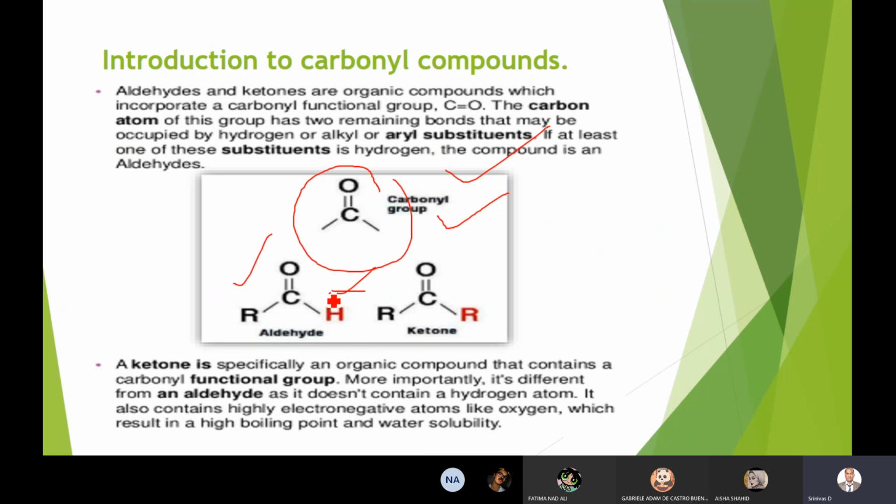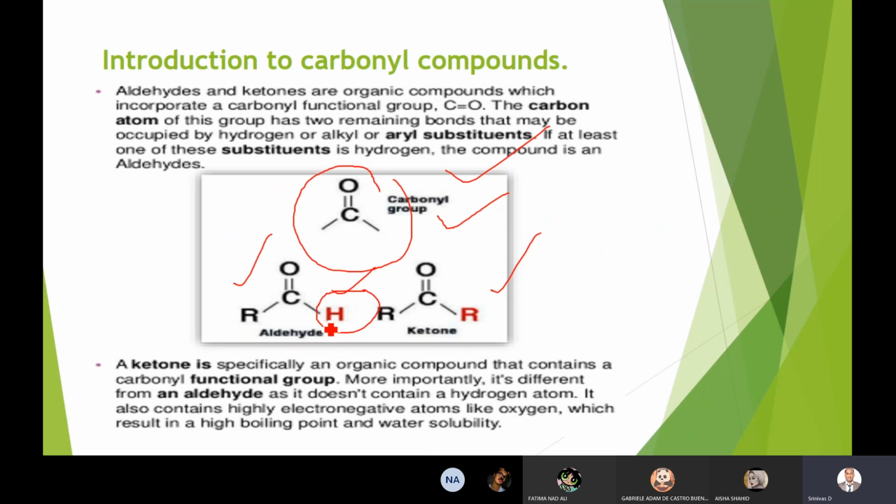The other group attached to the carbonyl carbon, if it is hydrogen, is an aldehyde. If it is an alkyl group like methyl, ethyl, or propyl, then it is a ketone. Sometimes both alkyl groups can be the same, no issues, or they can be different.